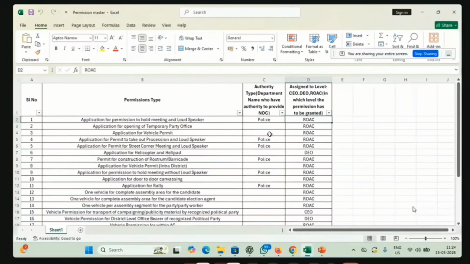Hope it is clear. For the majority of permissions, there will not be any police, so RO can directly take a decision. But in 8 cases, there is a police permission, especially related to loudspeakers and rallies, so we need an NOC from police. This will be mapped to the police nodal Subida app. Police has to give an NOC through that app. Then only RO will take the decision.